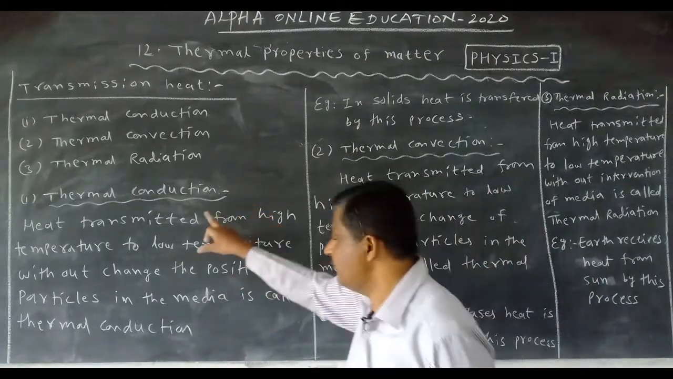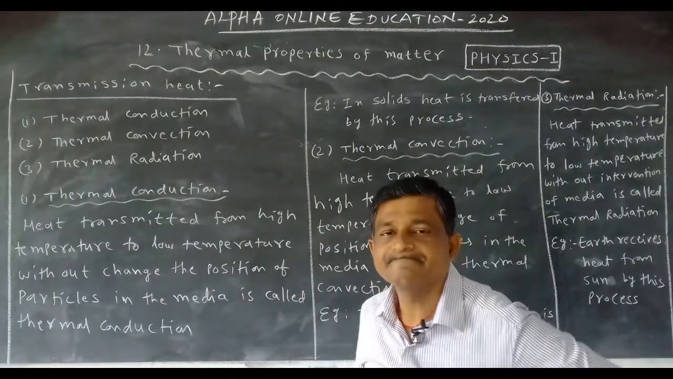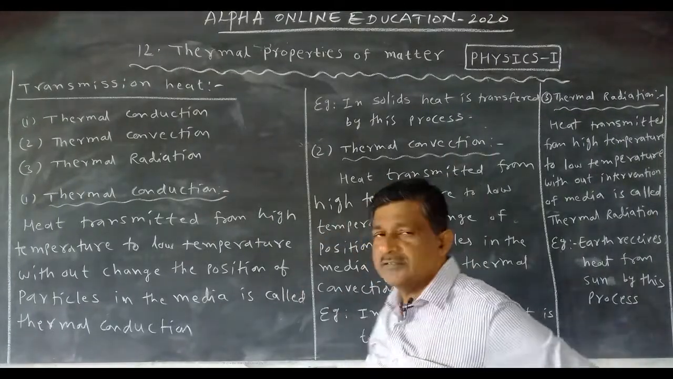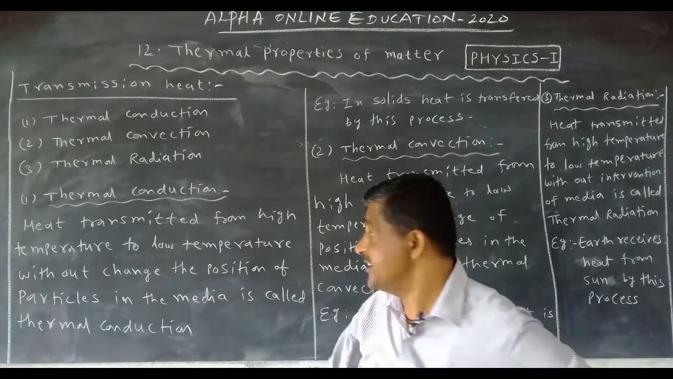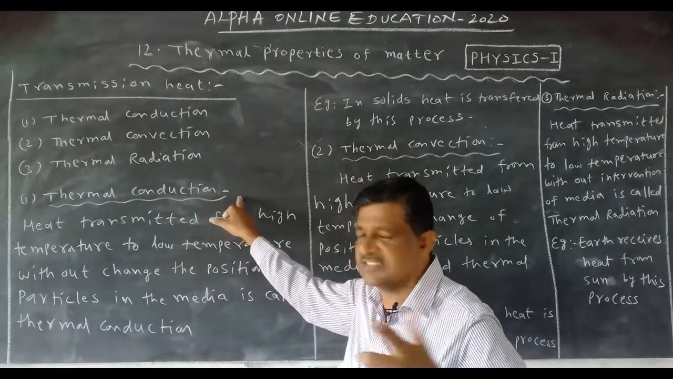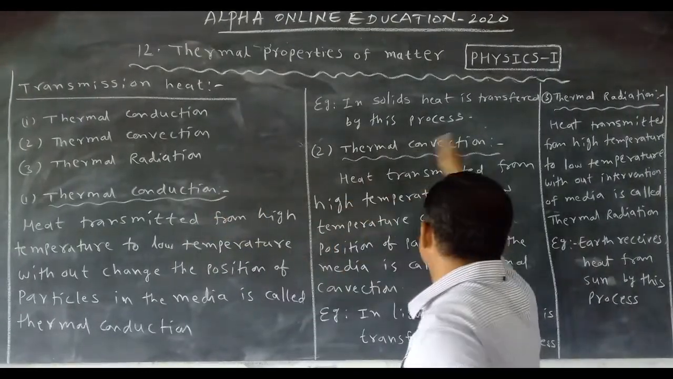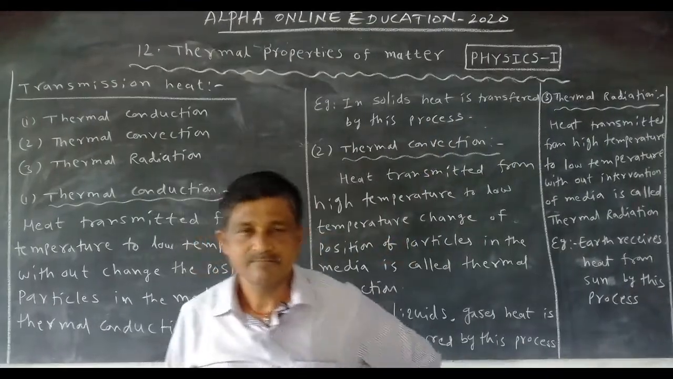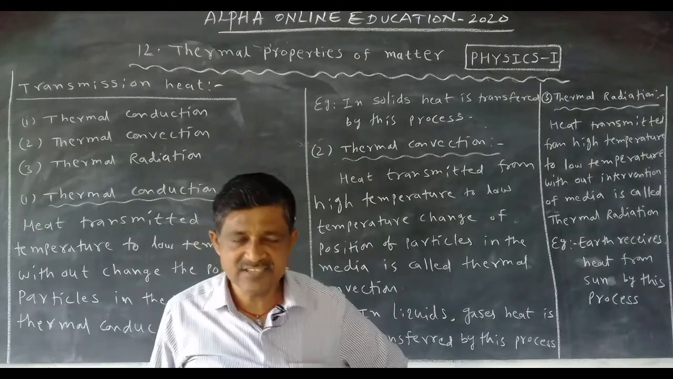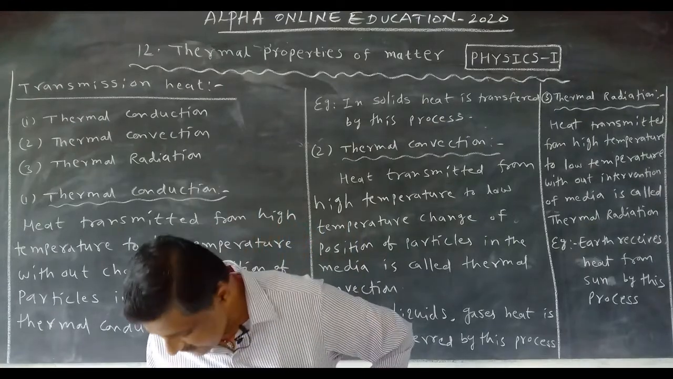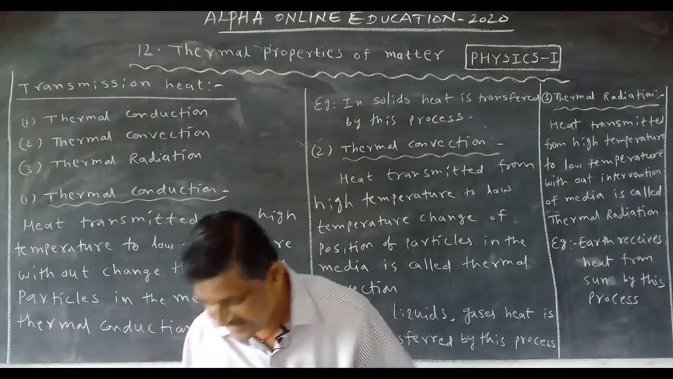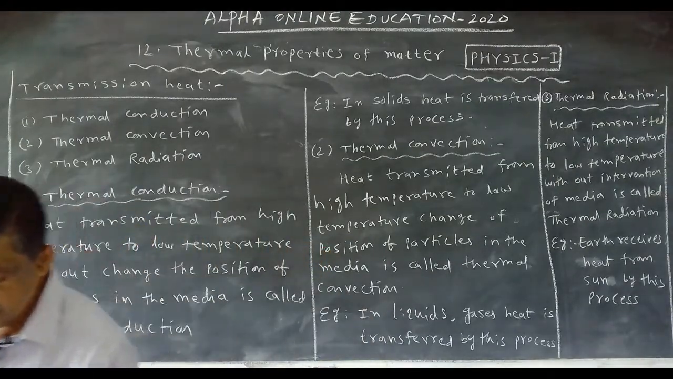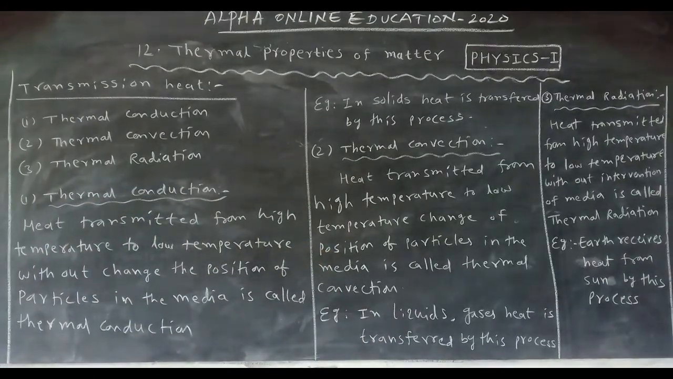And convection separately is for 8 marks. Thermal convection is important for 4 marks, and it is also for 8 marks. Next class we will discuss that. This is for 4 marks, and based on the number of topics, we will discuss that in the next classes. Radiation is a very important topic, and we will discuss this topic in chemistry also. In the second year we will discuss radiation clearly.